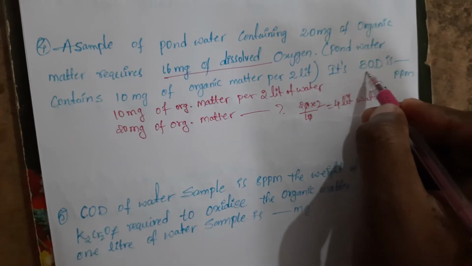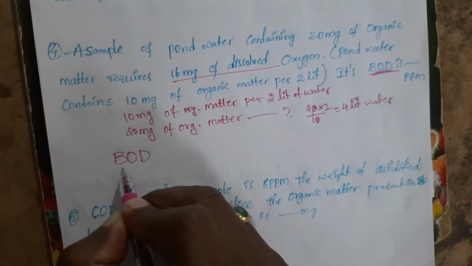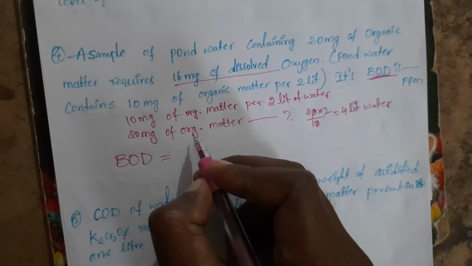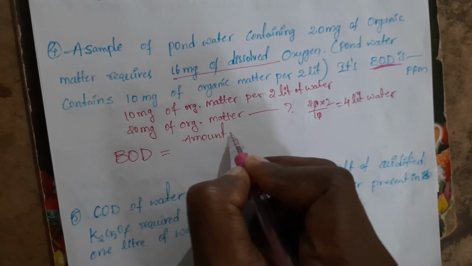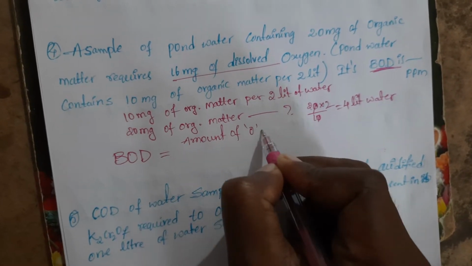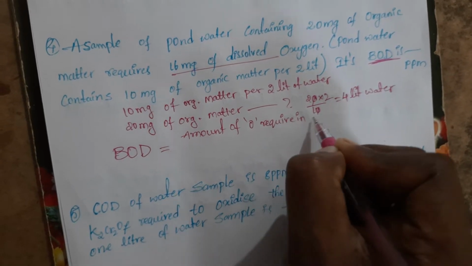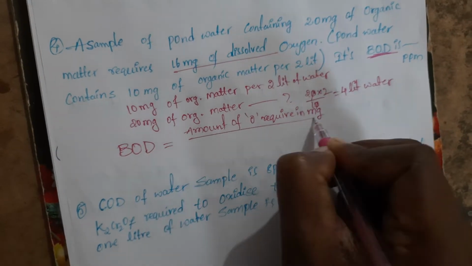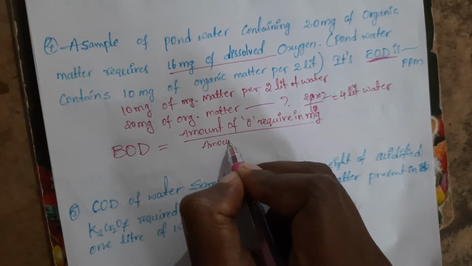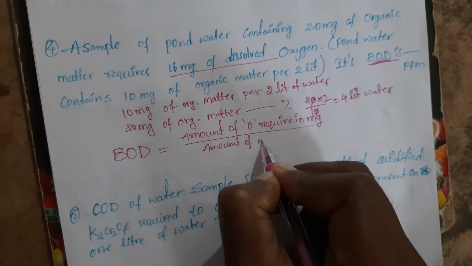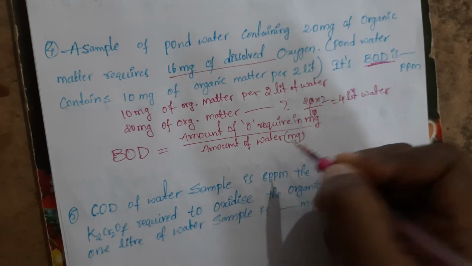Now what are they asking? They are asking for the BOD. How will you calculate BOD here? Biochemical oxygen demand is calculated as the amount of oxygen required in milligrams by the amount of water in milligrams or in milliliters.